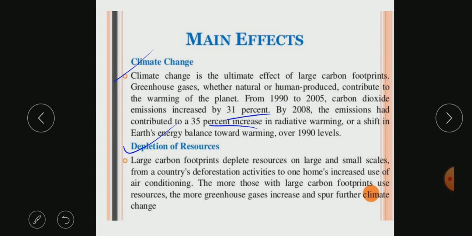We are emitting this carbon dioxide because we are using so many vehicles. Fifteen years back, around 2008 to 2010, people didn't have their own vehicles. People used buses, and very few people had their own car.